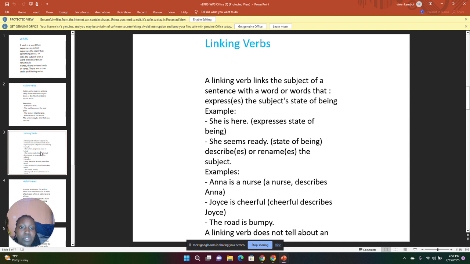She seems ready. This is a state of being, it describes or renames the subject. Examples: Anna is a nurse. A nurse describes Anna. Is in the sentence Anna is a nurse is a linking verb. The second one, Joyce is cheerful. Cheerful describes Joyce. That is a linking verb. The road is bumpy. The linking verb in this sentence is is.